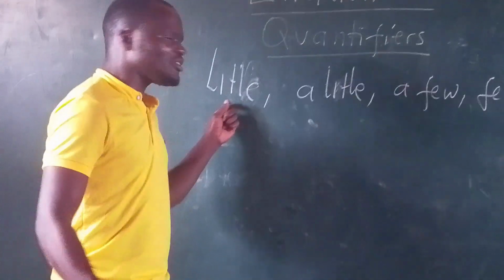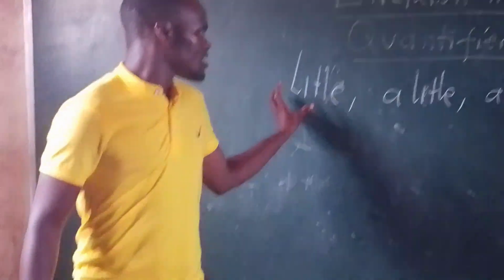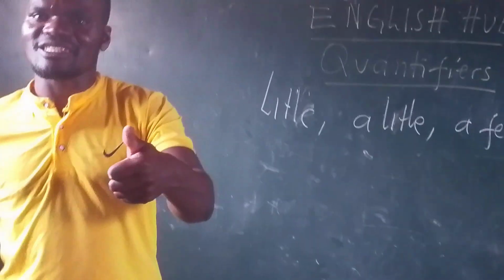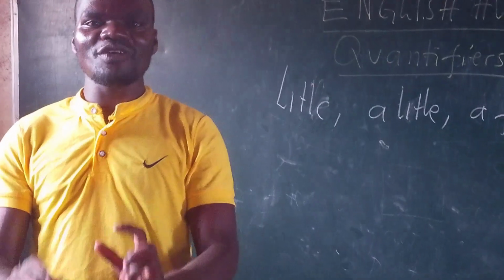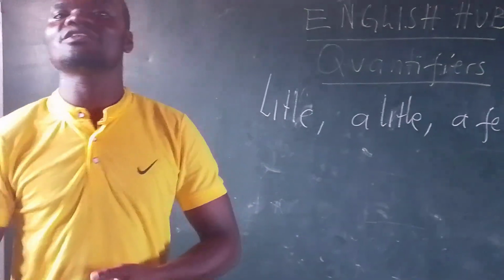Little is a determiner which determines the smallest amount of things which are not able to be counted.